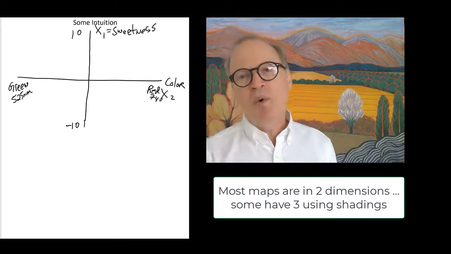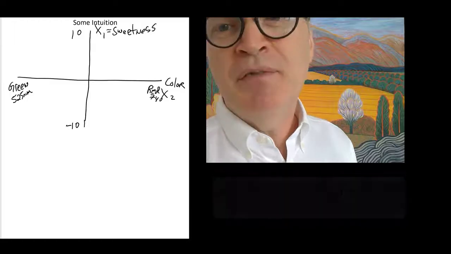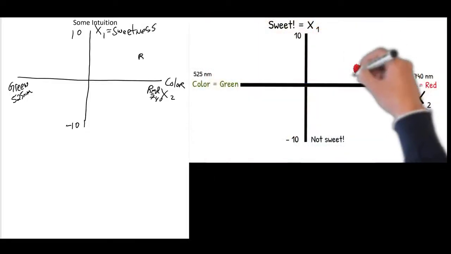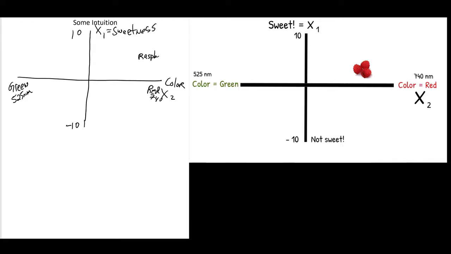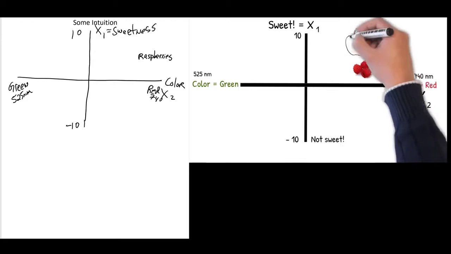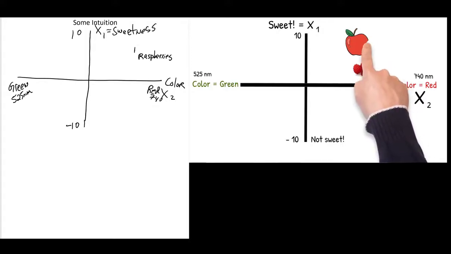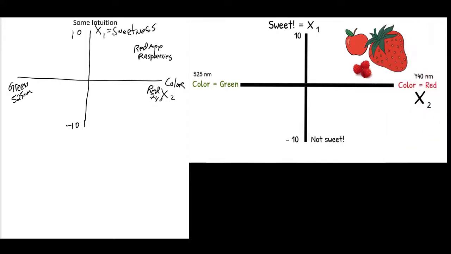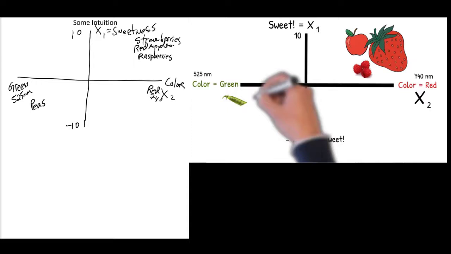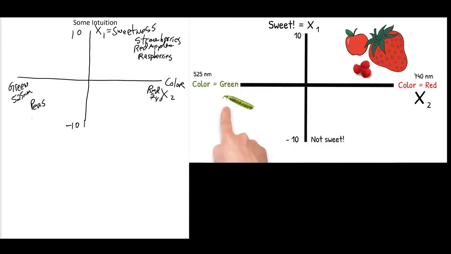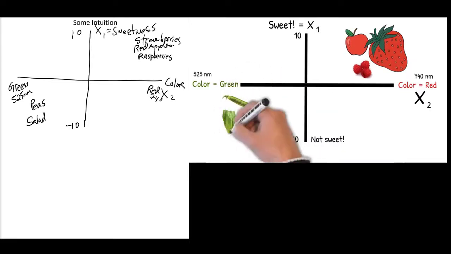Okay, so where do raspberries go? Well, they're kind of red, and a little bit bitter, a little bit tart, so raspberries go here. Where would red apples go? Red apples, maybe they go here. And strawberries maybe go here as well. Where would, let's say, peas go? Well, peas are kind of green, but they're not really that sweet. Where would, for example, salad go? Well, that's less sweet than peas, so I'm going to put it there. Lettuce, for example.